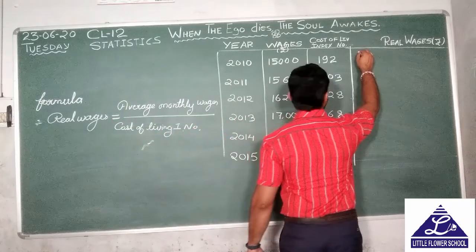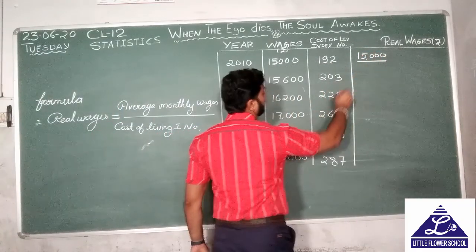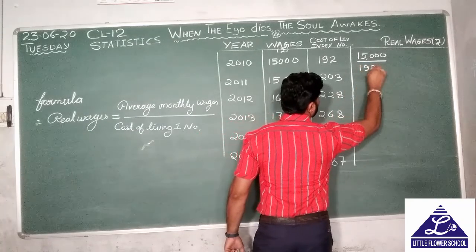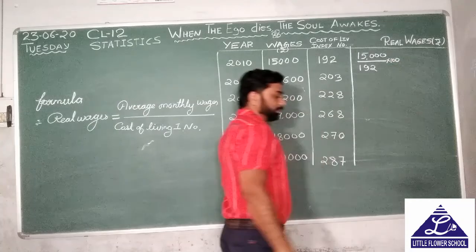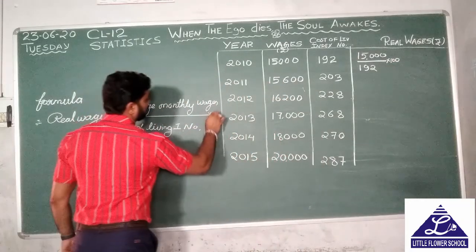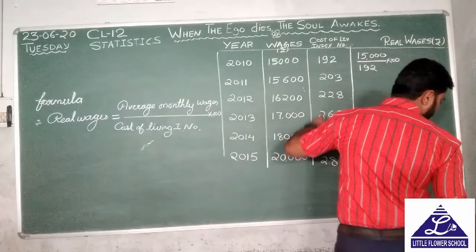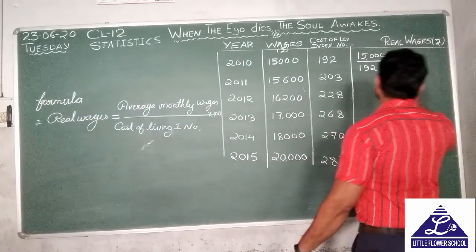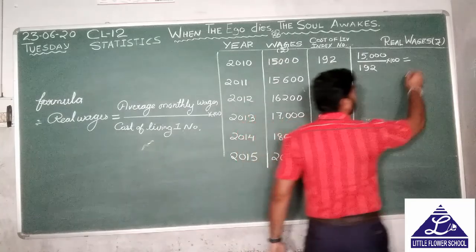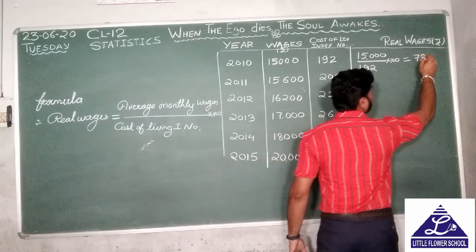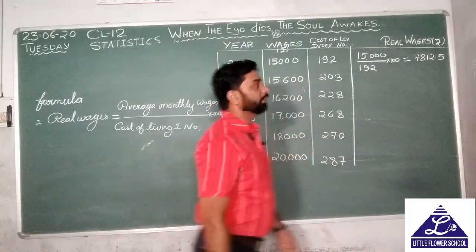That is 15,000 upon 192 into 100. This is missing. Okay, 15,000 into 100, if we divide and calculate it, the answer will be 7812.5. Okay, first one.